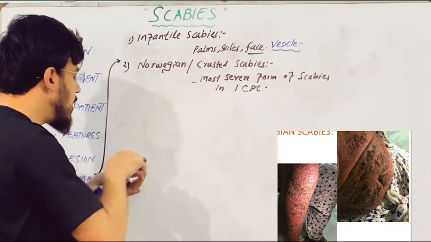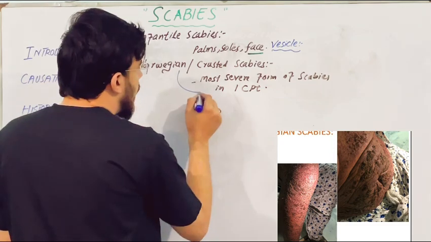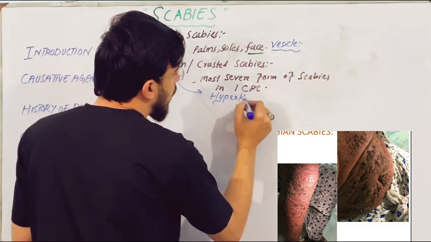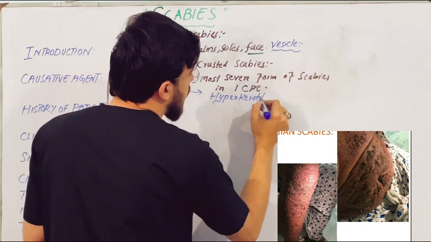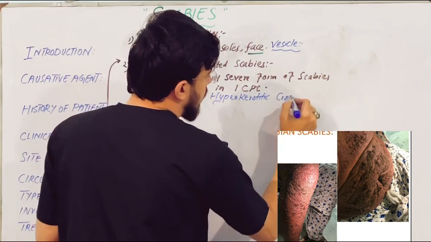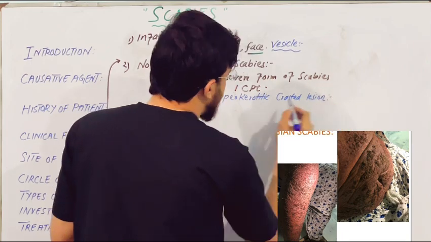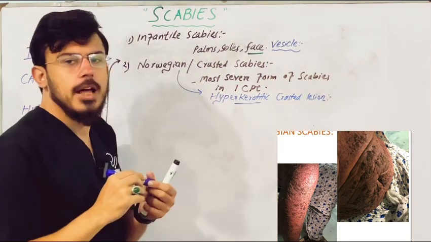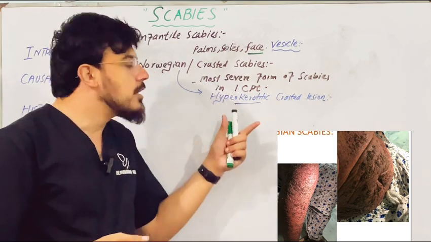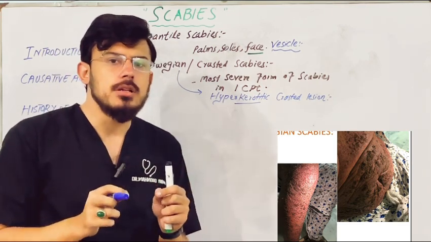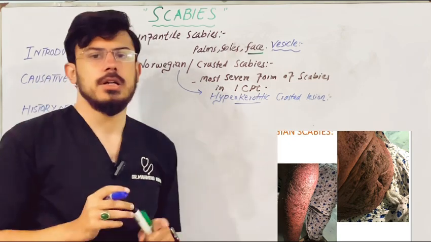In Norwegian scabies, there are hyperkeratotic crusted lesions. What does it mean? It means there will be hyperkeratosis. Hyperkeratosis means increased thickening of the skin. So when you see the lesion in case of Norwegian scabies, there will be hyperkeratotic crusted lesions.